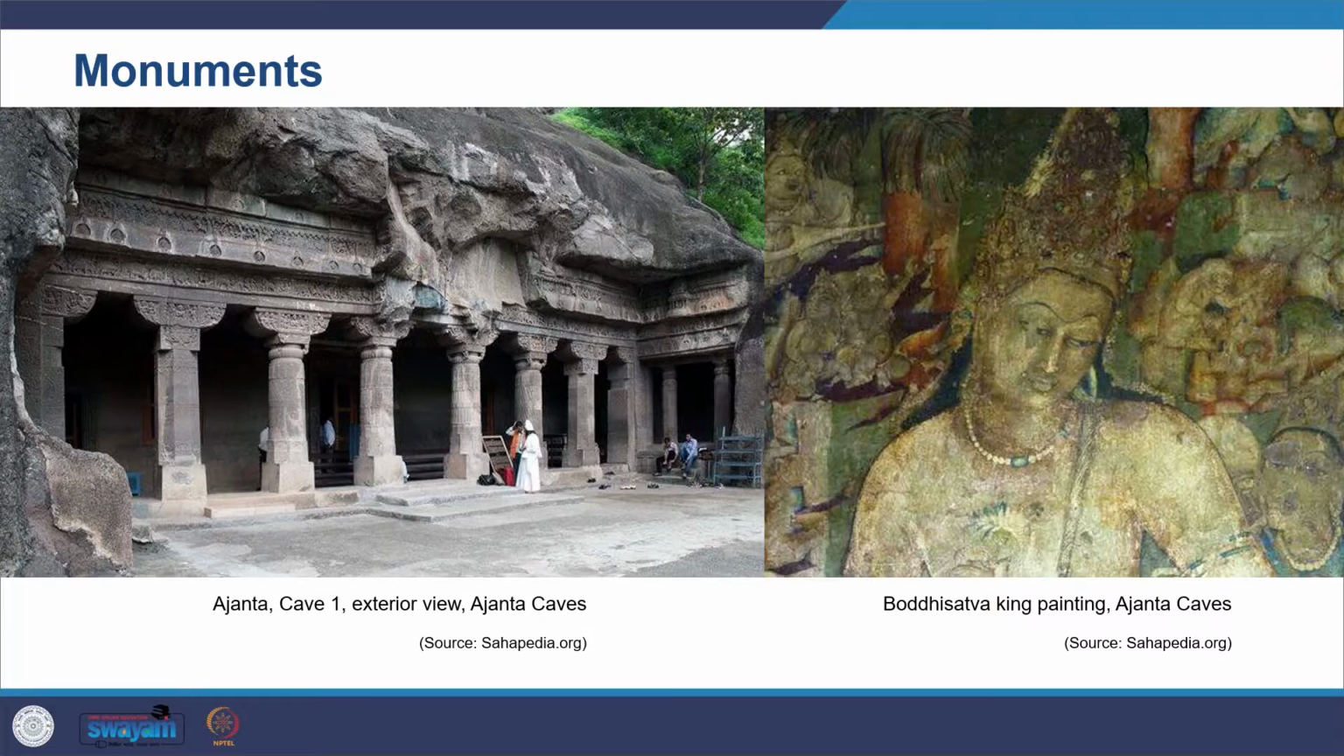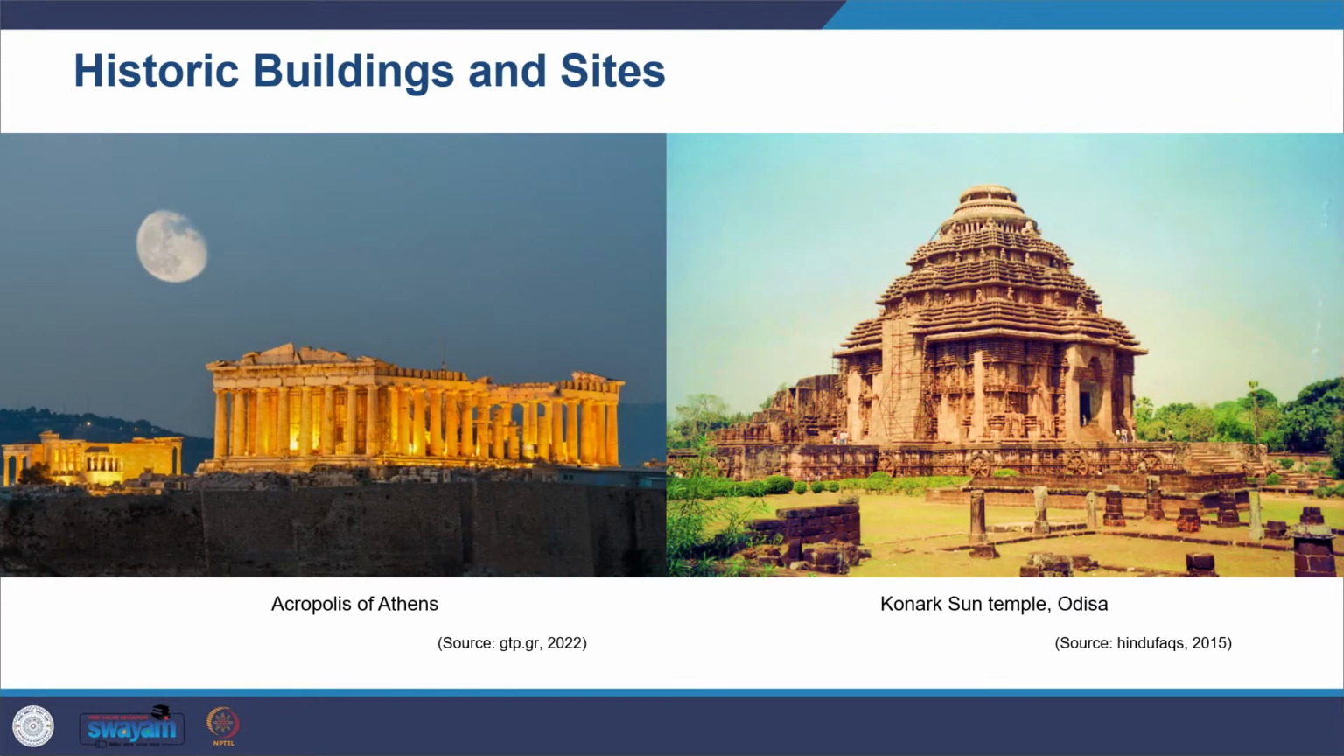Then there's another term which is commonly used, monuments. When we say monuments, you would be referring to all the monumental sculptures, paintings, inscriptions, and cave dwellings. Then you have historic buildings and sites. It can be individual or groups of different buildings, which are identified in terms of architecture and other things.